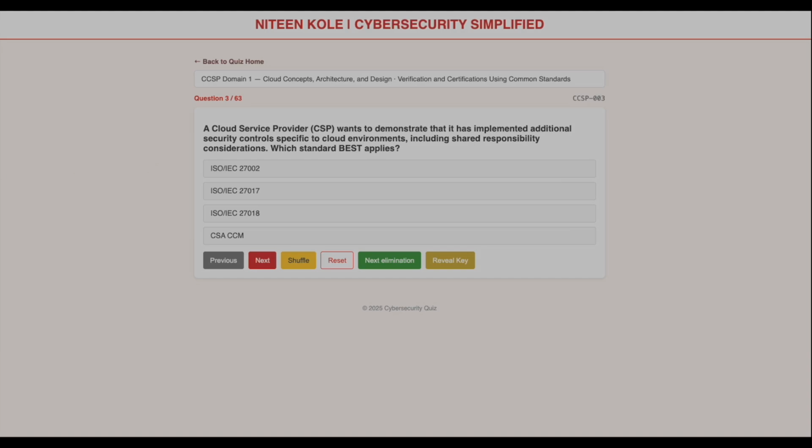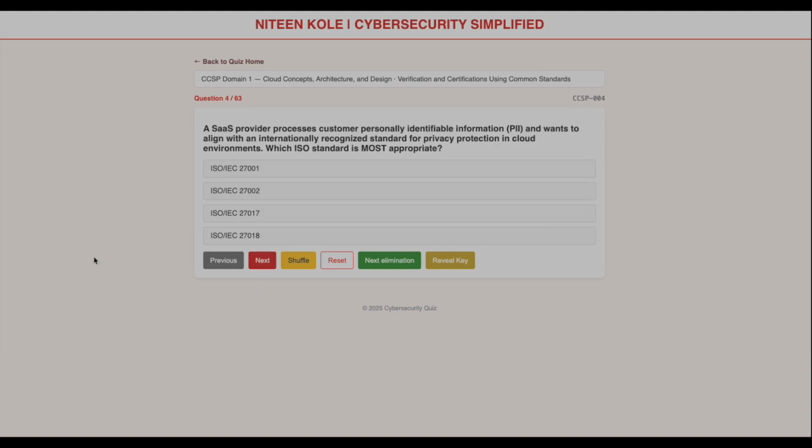That leaves us B and D. CSA CCM is definitely a cloud security framework. However, the question asks which ISO standard best applies. So the answer is B, ISO 27017. The key clues are cloud specific controls and shared responsibility. If cloud specific security is the focus, then ISO 27017. Let's go to the next question.